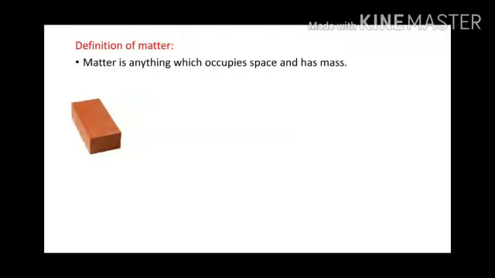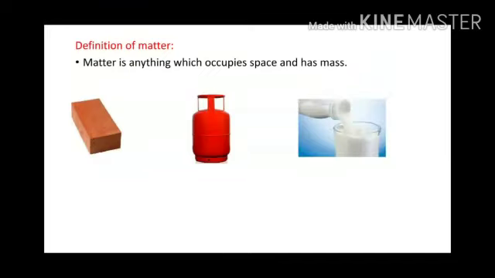Now you may wonder, what about air and other gases? Look at this picture. All of you know that it is an LPG cylinder. It is heavy to lift and occupies space. So air, though it is light, has mass and it occupies space. Similarly, milk needs space for keeping it and has certain mass.